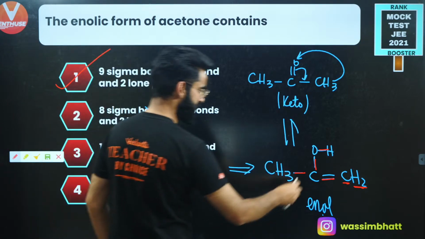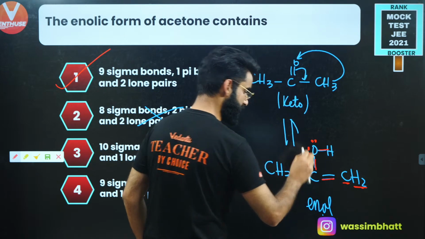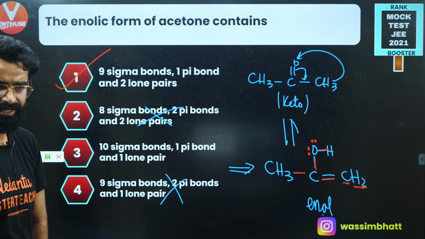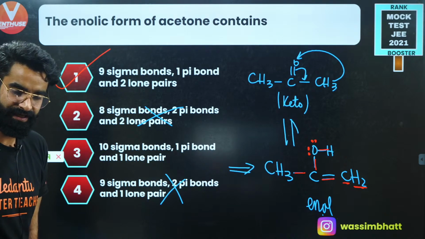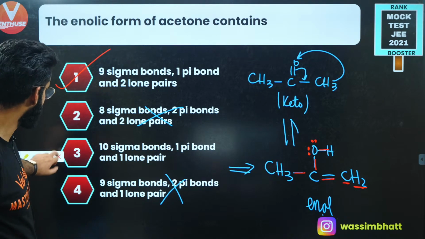And there will be 2 lone pairs, and these 2 lone pairs will be on this oxygen right here. Yeah? Exactly, it's going to be option number 1. Correct? I'm sure it's clear to everyone again. Wonderful, guys. Great job done.